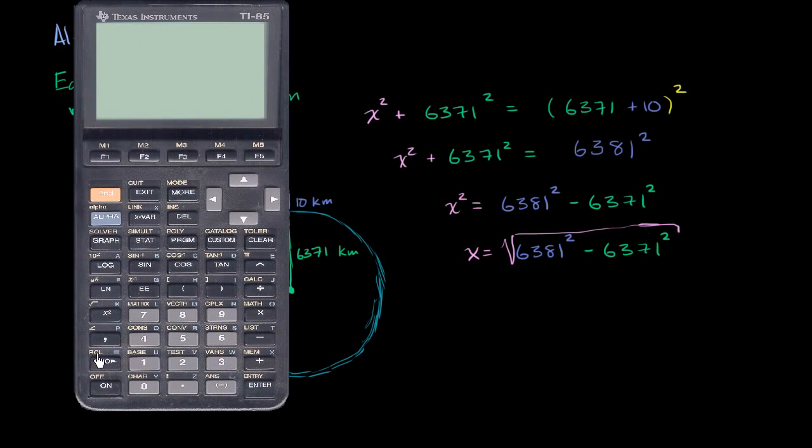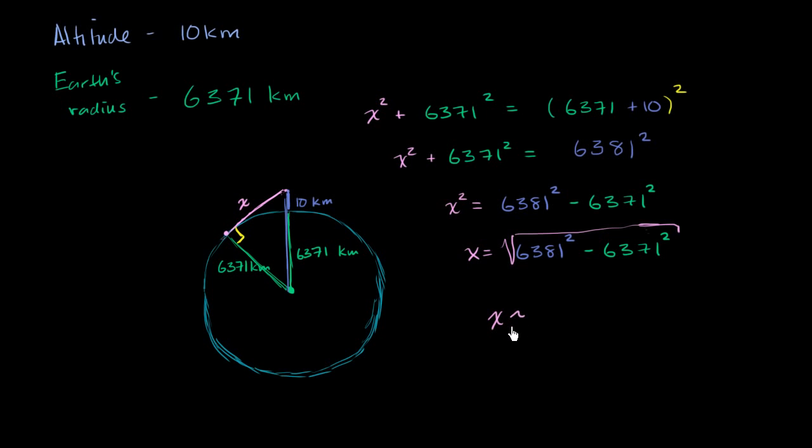This is exciting because now we can finally know, on a perfectly clear day, how far we can see out of a plane. It's going to be the square root of 6,381 squared minus 6,371 squared, which is, we deserve a drum roll, roughly 357 kilometers if we round to the nearest kilometer. So x is approximately equal to 357 kilometers in any direction. You can see 357 kilometers in that direction.